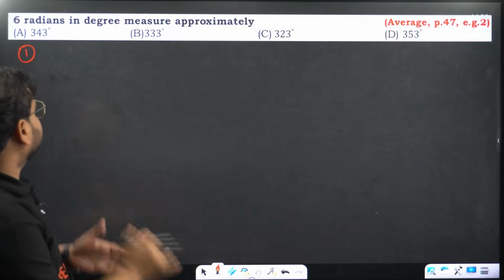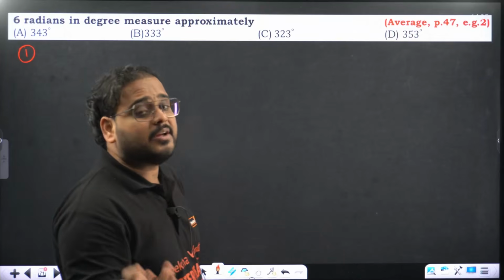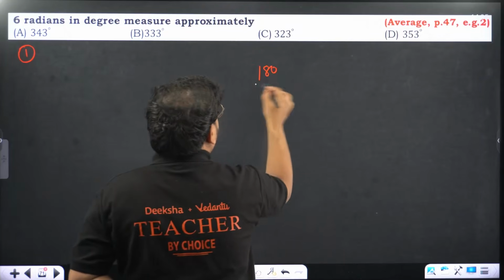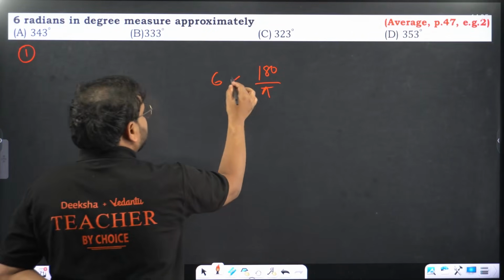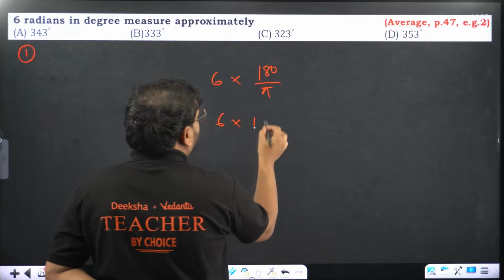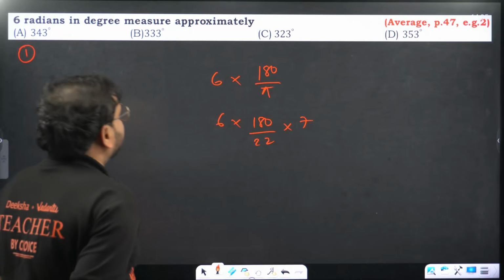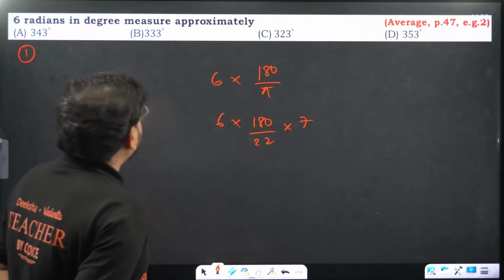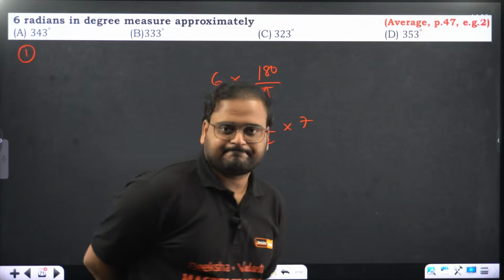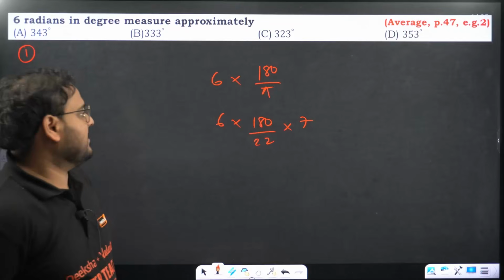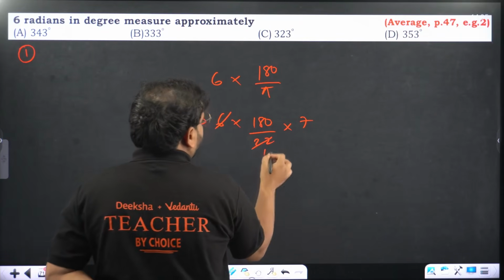Question number 1: 6 radians in degrees. How do we convert radians to degrees? Multiply by 180 by pi. So we multiply with 6: 6 into 180 by 22, the 7 goes up. Radian to degree is this. Now cancel it, you can calculate this. You'll have here 3, you'll have here 11.